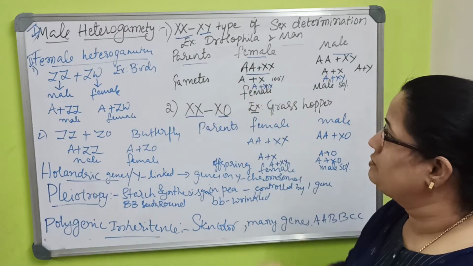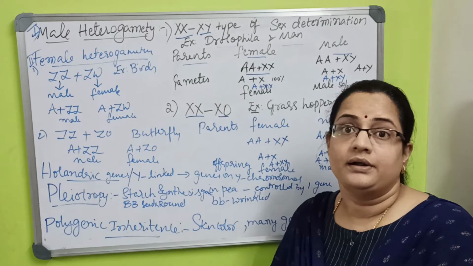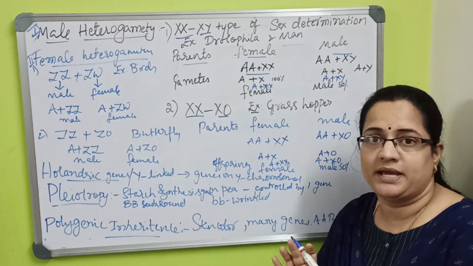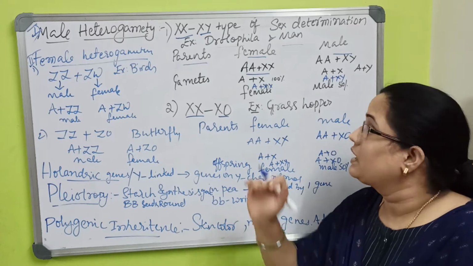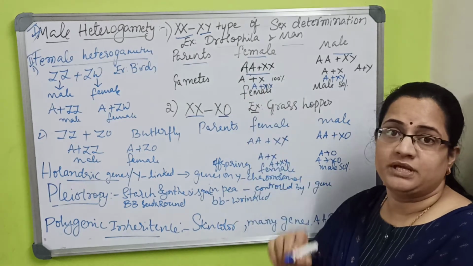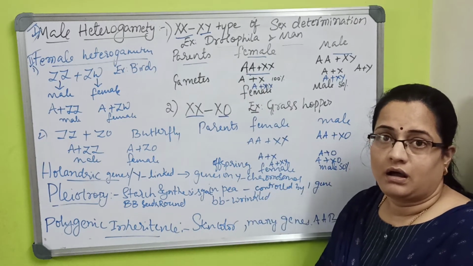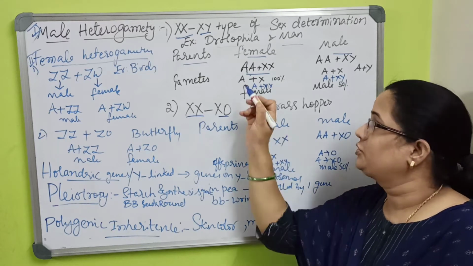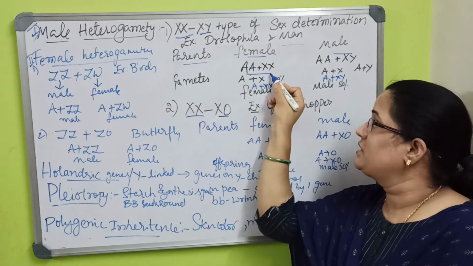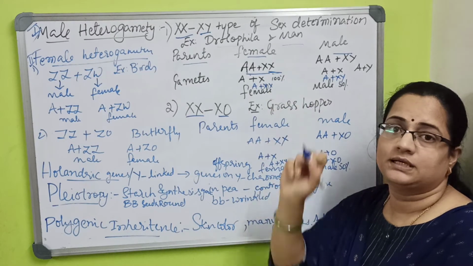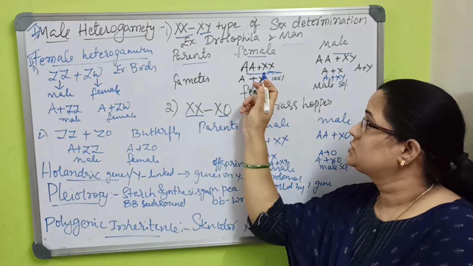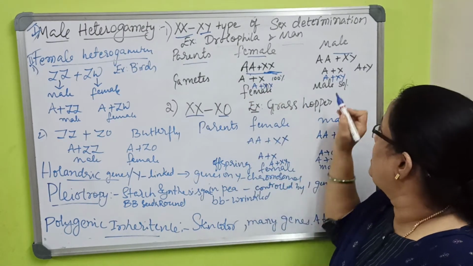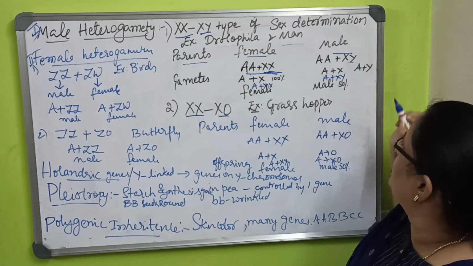have 46 chromosomes, 23 pairs, where AA means autosomes. Allosomes are those decided by these. So in the female it will be XX chromosomes and in the male it will be XY.